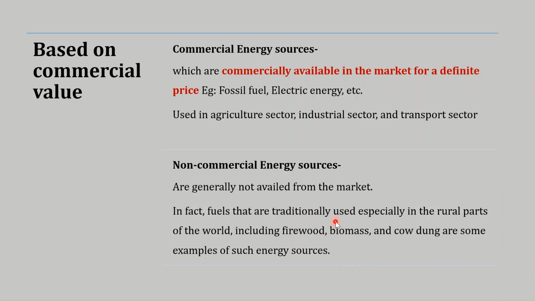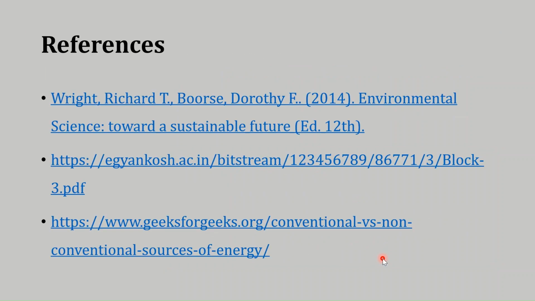So the things which are freely available in the rural areas, or which come under the non-commercial energy resource, may be the commercial energy resource in an urban area or in any other places where these materials are required. So generally these are the non-commercial energy resources, but they may be included under the commercial energy resource depending upon the place and their utility.